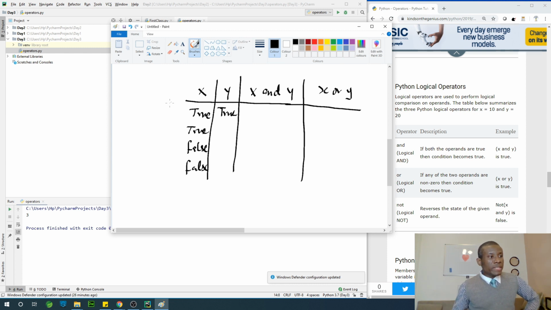X and y will then be true. The reason is because when you have ands, both operands have to be true or affirmative. X or y will also be true. Now, if x is true and y is false, x and y will be false, and x or y will be true, because it's only true for or. When it's or, it means any of them that is true makes the whole expression true. So in this case, one of them is true, therefore the whole expression is true.